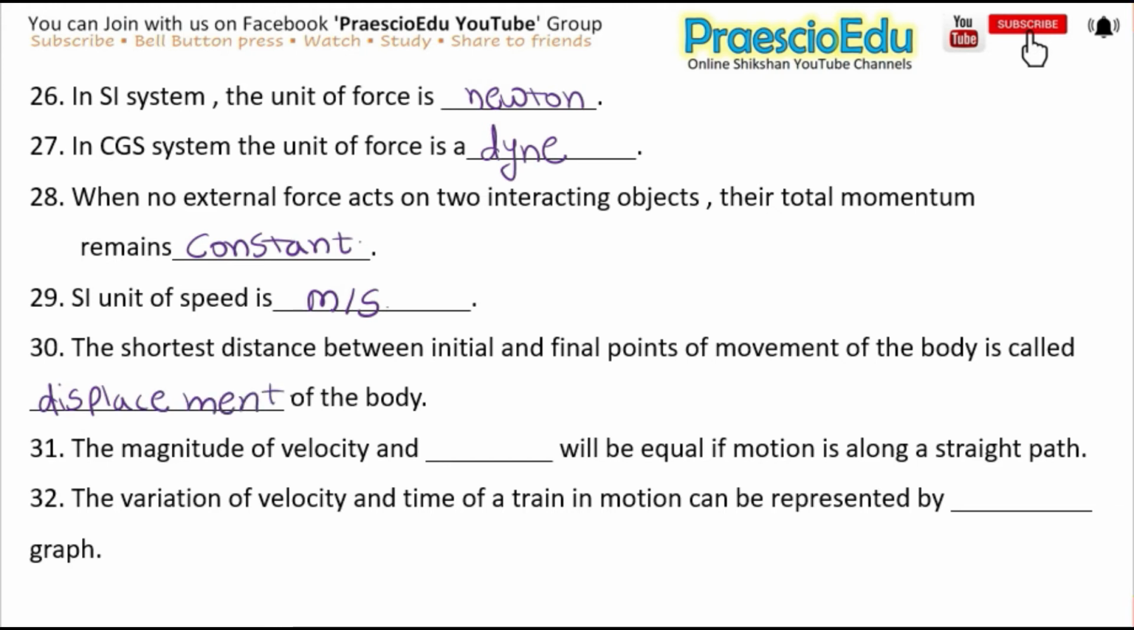Okay. Next is, the magnitude of velocity and dash will be equal if motion is along a straight path, and the answer is speed. Next is, the variation of velocity and time of a train in motion can be represented by dash graph, and the answer is velocity time graph. Okay.